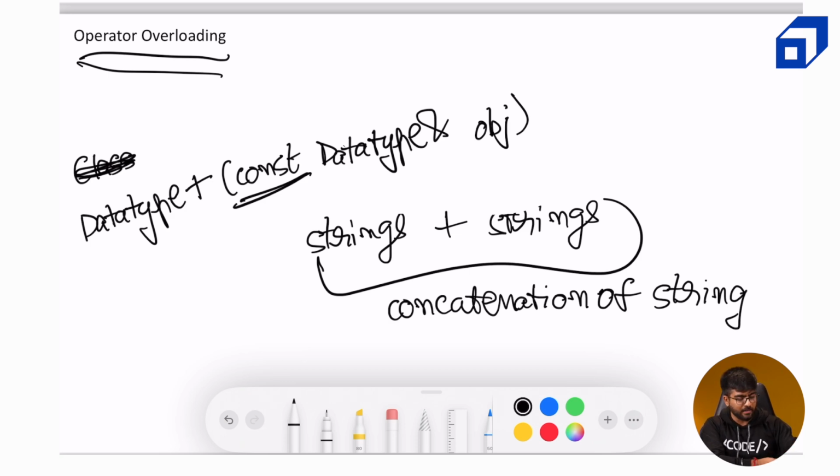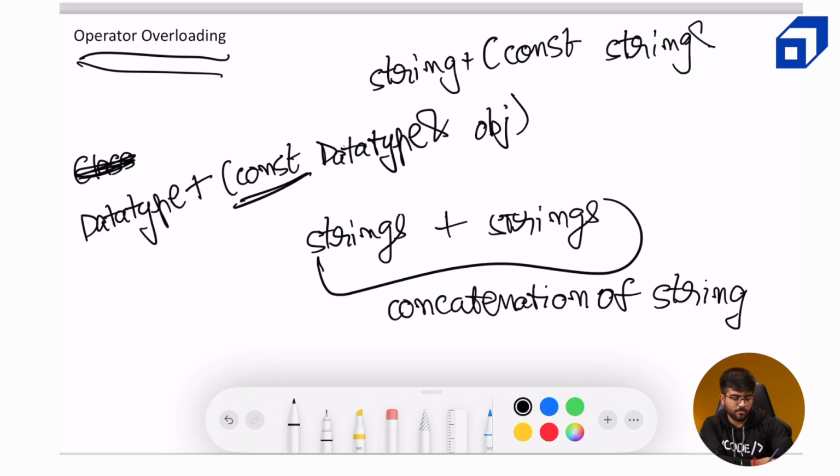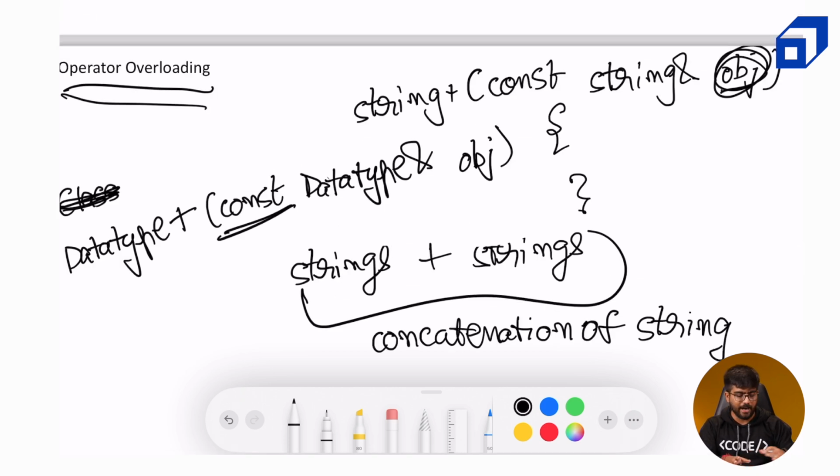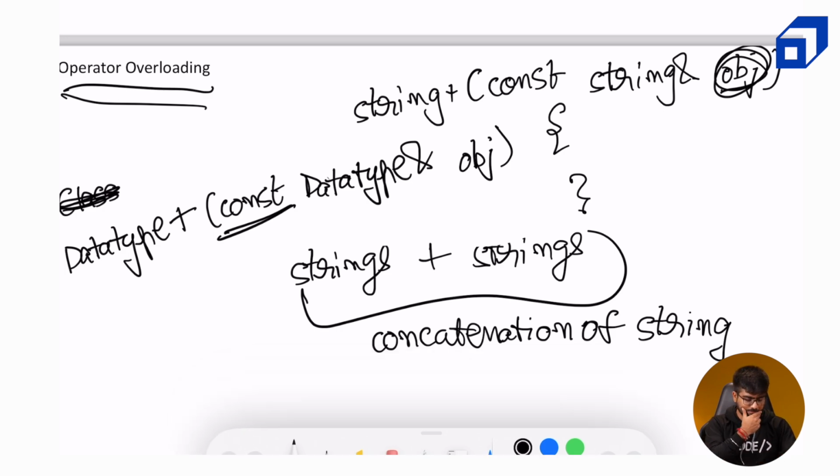So for string, it can be something like this: string plus const string and object. I mean this you can name anything. I have just mentioned it object. Okay, and then in the function what you can do is you can just try to perform addition of both the strings, like whatever the attributes are, whatever the characters are, you can add the characters of object to the object of the particular string.